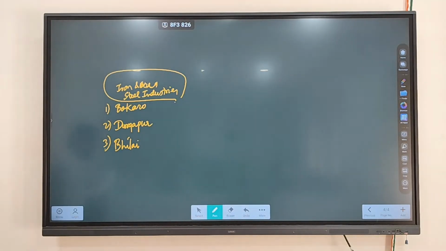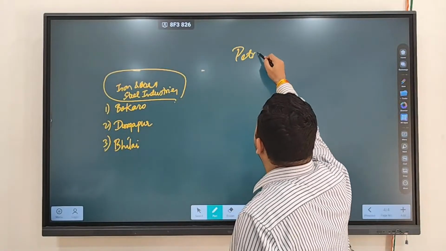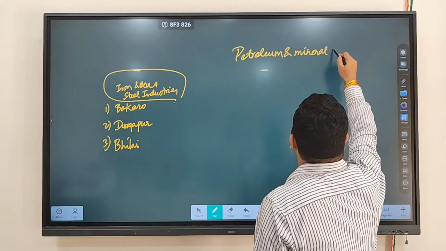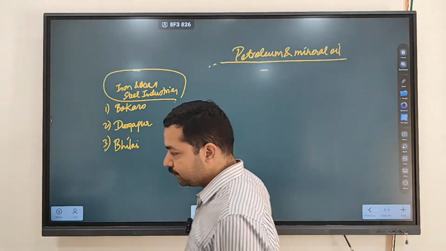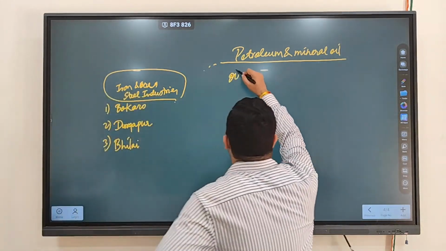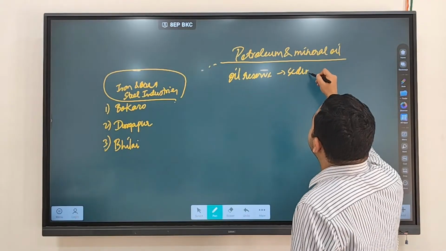Now, next we have petroleum and mineral oil. Clear. So where do we find oil reserves? In the oceans also you can find oil reserves. Oil reserves are generally found where? In the sedimentary rocks. And we discussed, rocks need to be what?